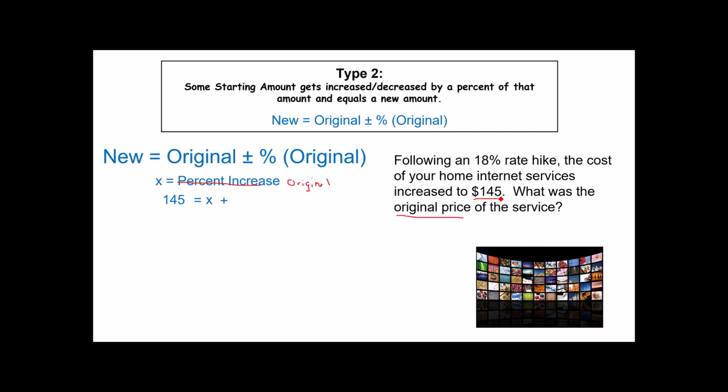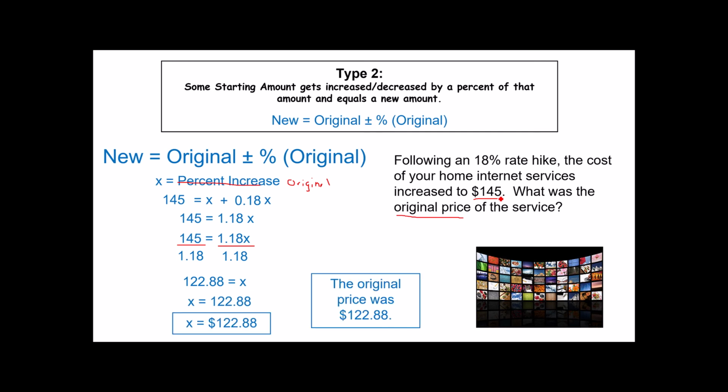But we do know the price increased by 18% of whatever that original price was. Notice this has 2 x's in it, but that's okay. We can just combine our like terms using the distributive property. Use a little division, and we come up with $122.88. And we give the answer in a sentence. The original price was $122.88. There you go.